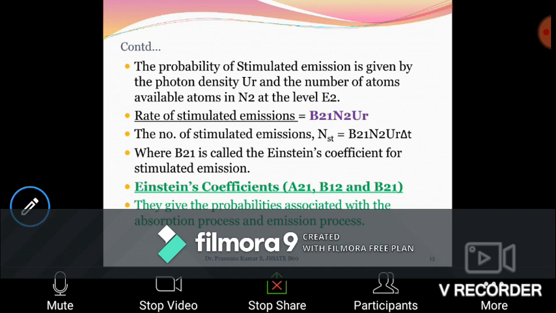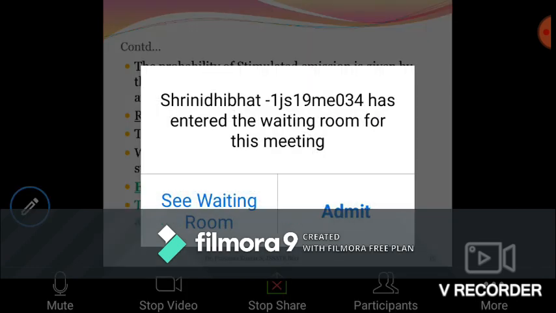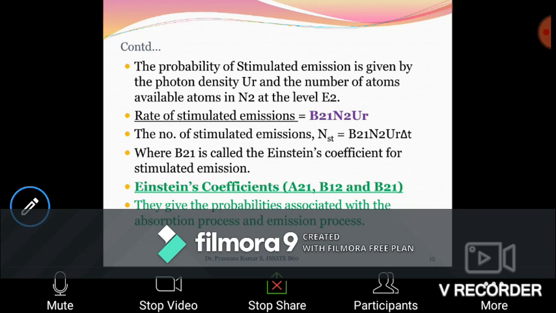So in every process you get one proportionality constant. In the induced absorption case you get B12, called the Einstein coefficient for induced absorption. In the case of spontaneous emission you get A21, called the Einstein coefficient for spontaneous emission, and in the third case B21 is called the Einstein coefficient for stimulated emission. All these coefficients are nothing but probabilities.